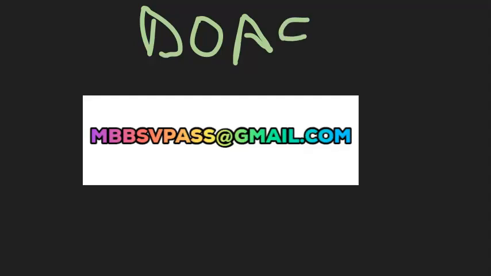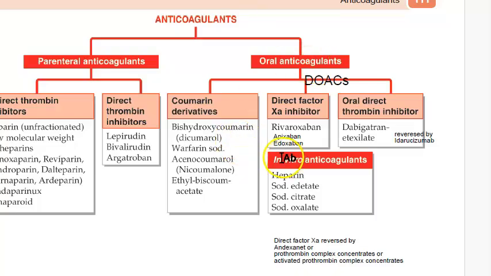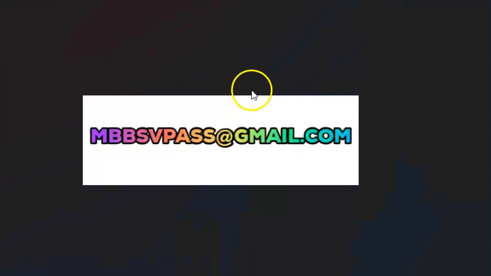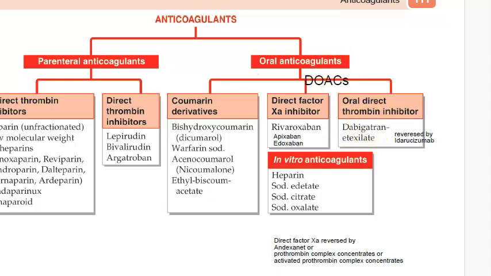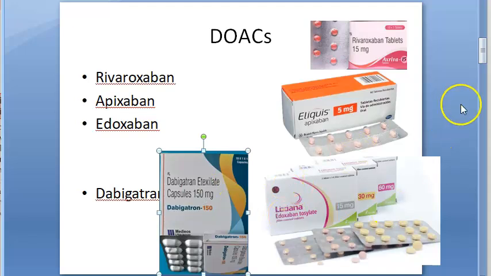So will you be able to write them in the exam? DOACs, direct oral anticoagulants, in which you have the factor 10A inhibitor. In that you have three names to write: Rivaroxaban, Apixaban, Edoxaban, and under DTI you have Dabigatran. That is direct thrombin inhibitor. Okay, so all these are tablets only. You can see here, all these are oral, right?